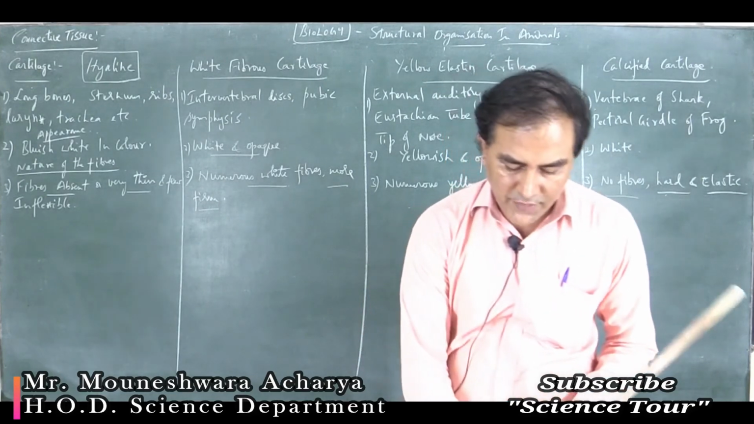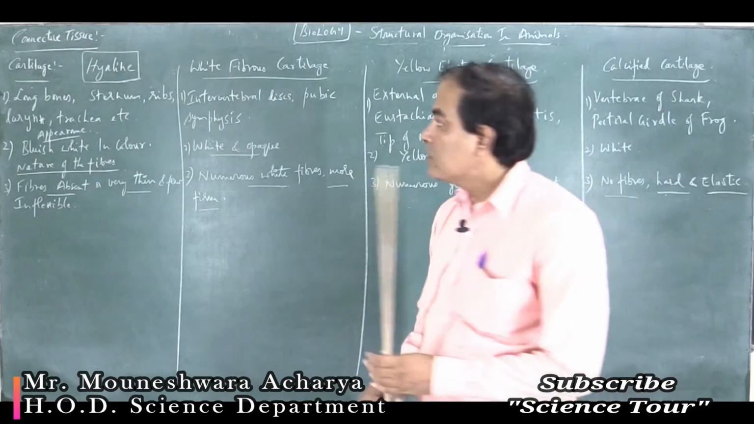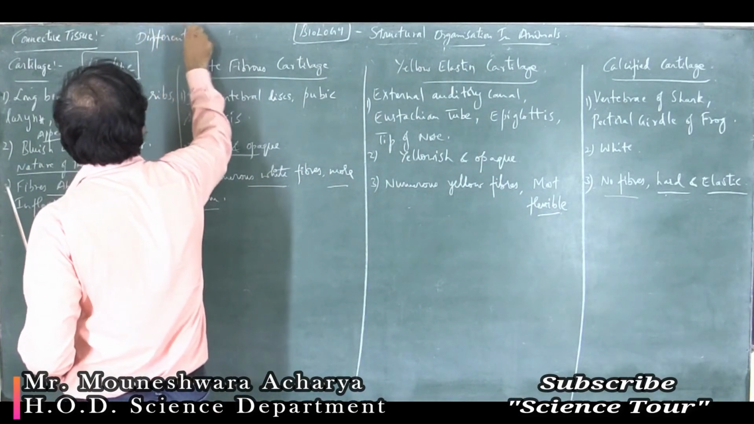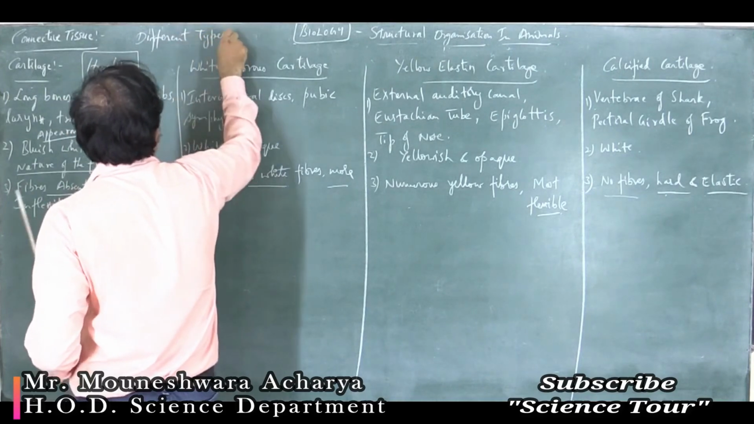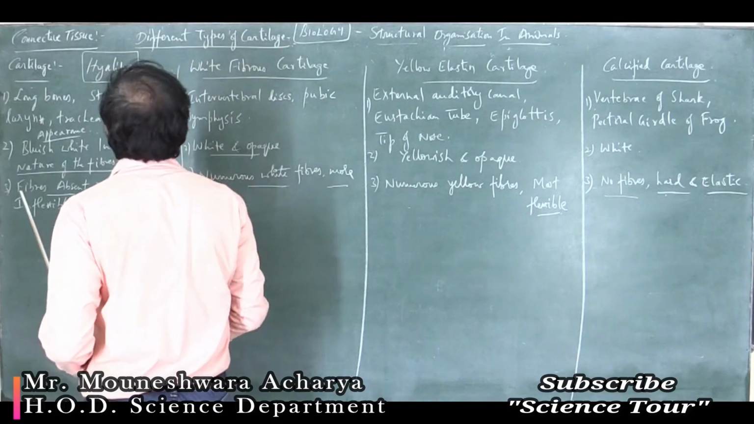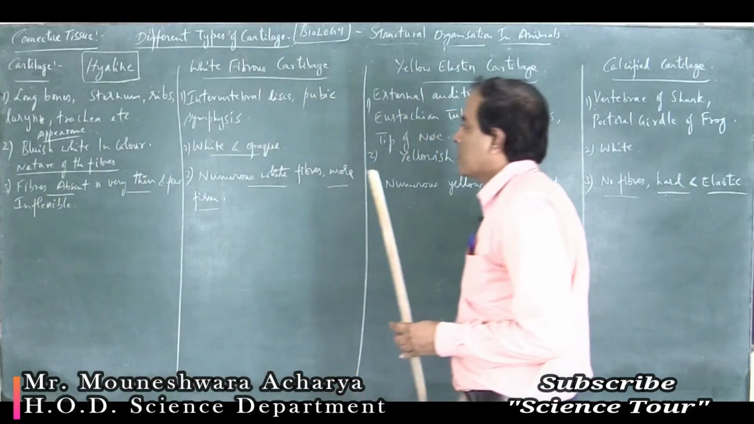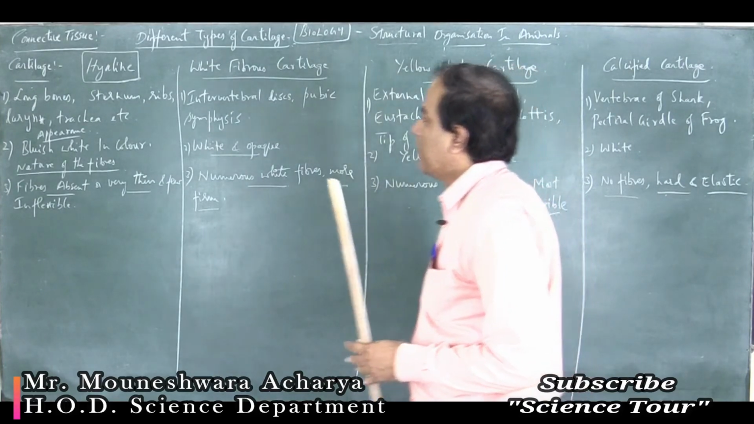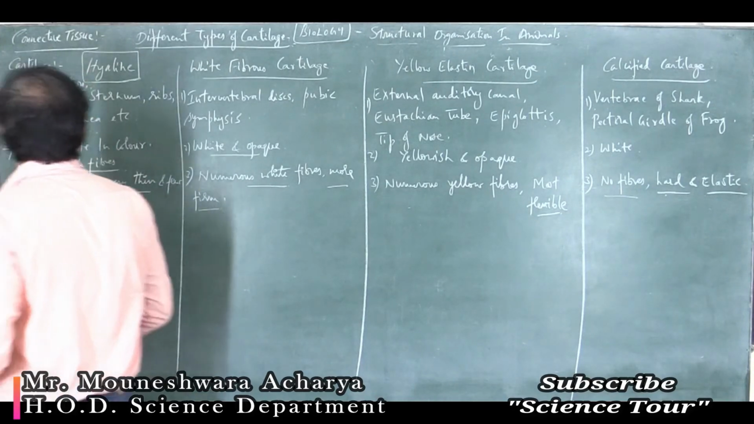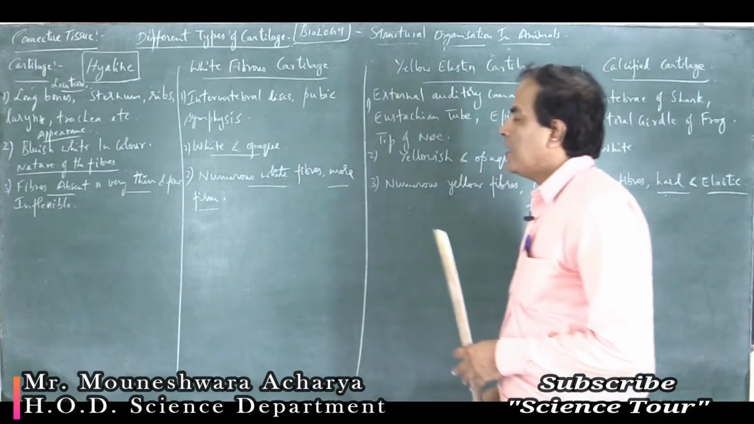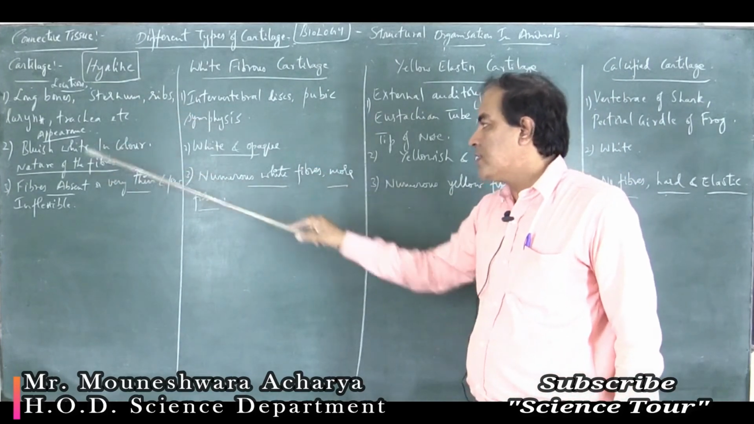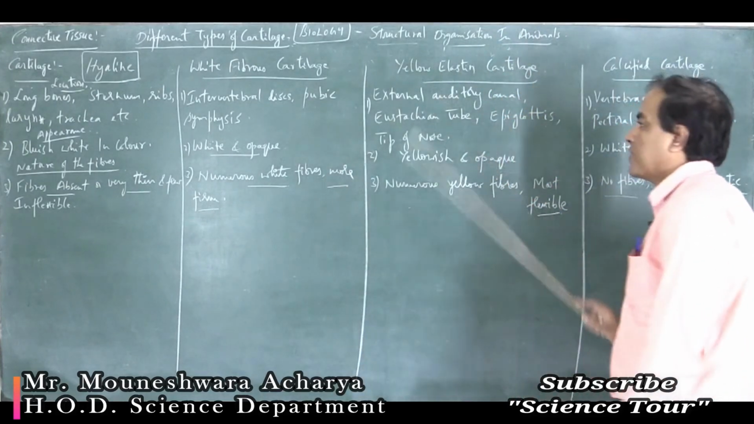That is different types of cartilage. Give the heading, different types of cartilage. So there are 4 different types of cartilage depending upon the location, appearance and the nature of the fibers. Depending upon location, appearance and nature of the fibers, there are 4 different types of cartilage.